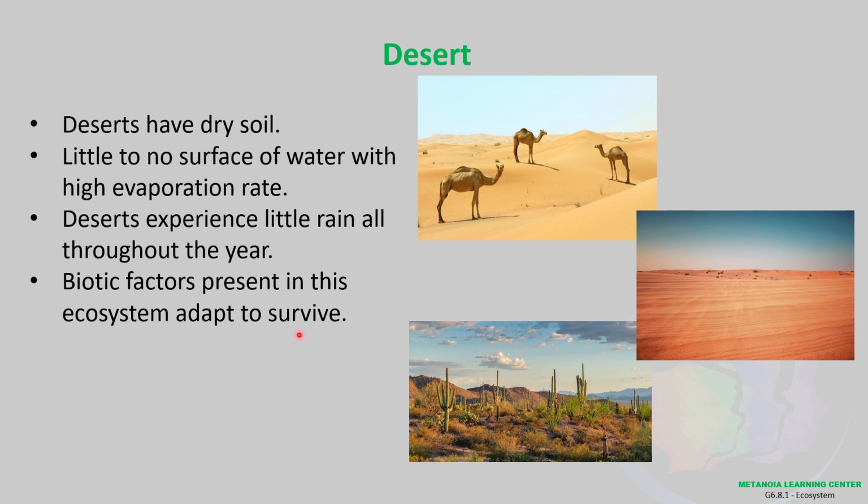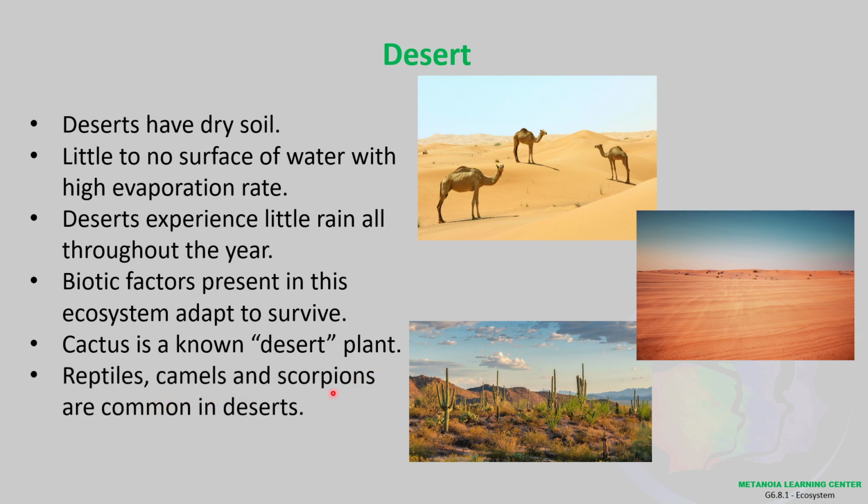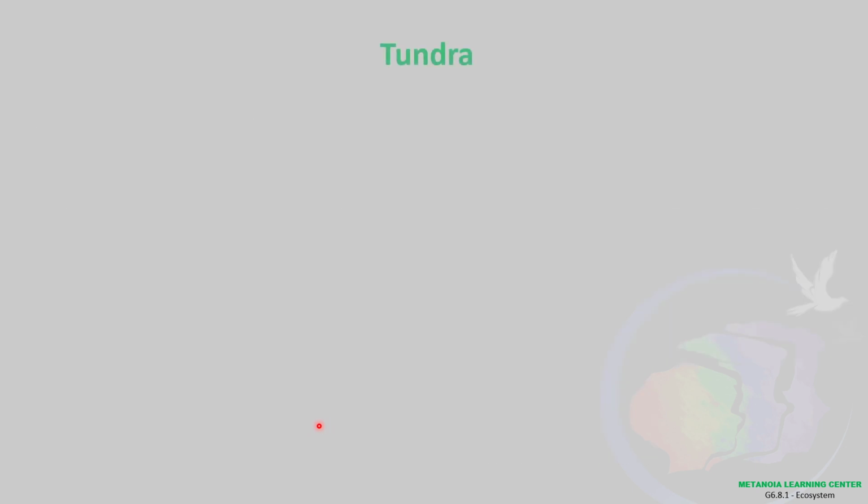But biotic factors such as those animals, the camel and the cactus, they have adapted to the environment for them to survive. Okay? Cactus is a known desert plant. Reptiles, camels, and scorpions are common in deserts.